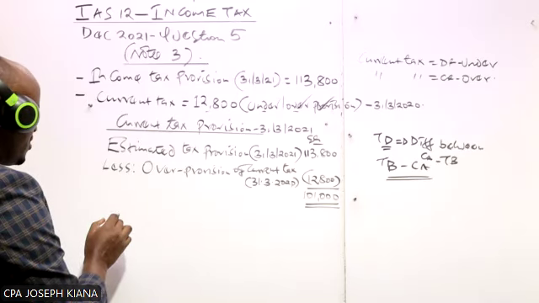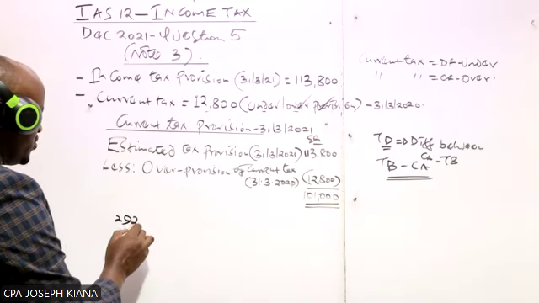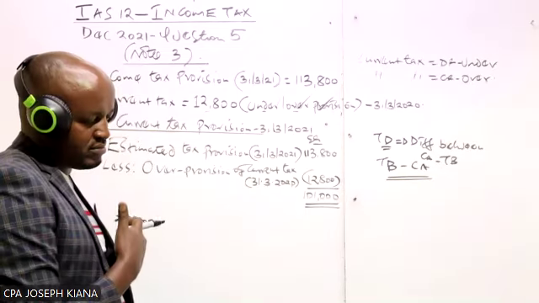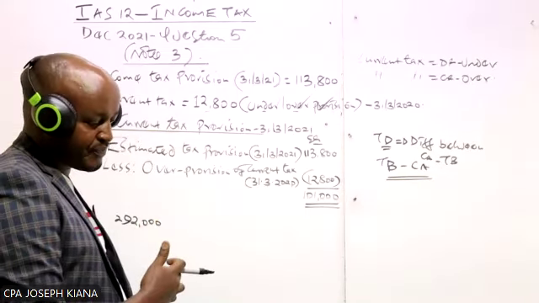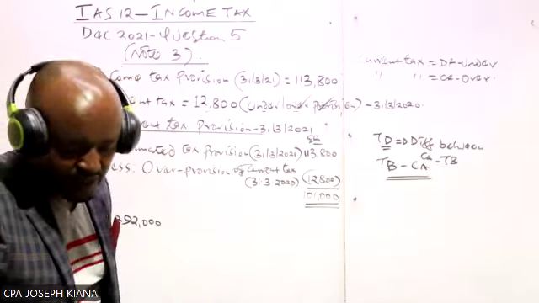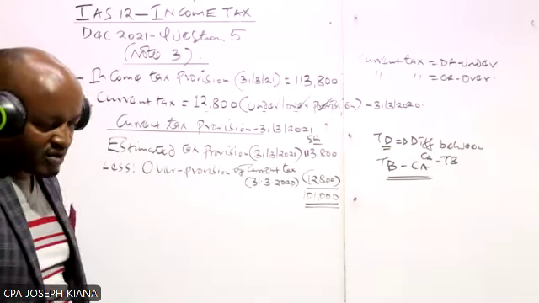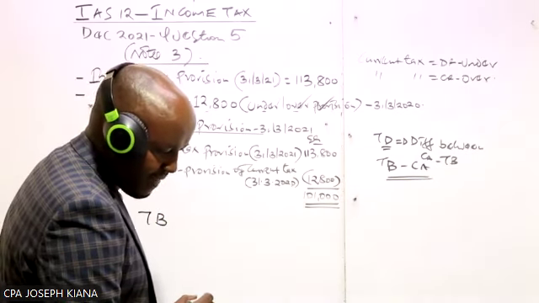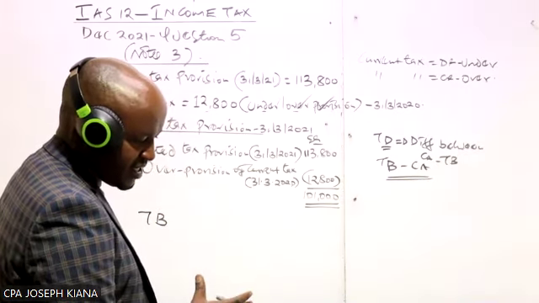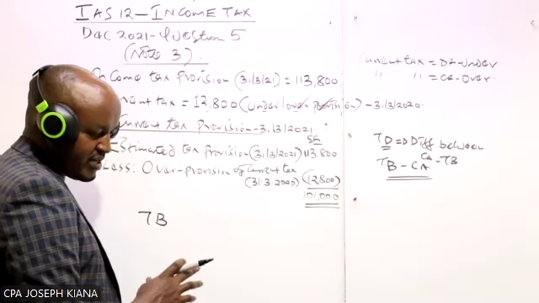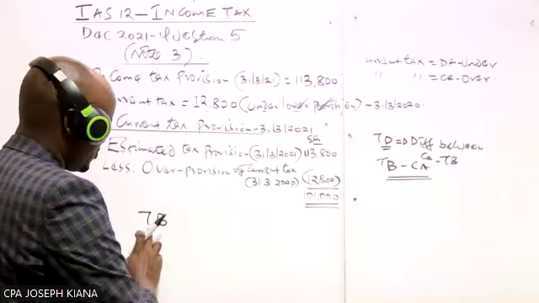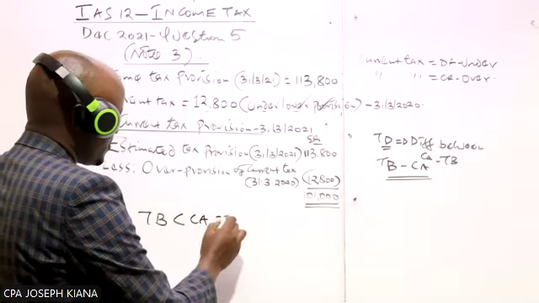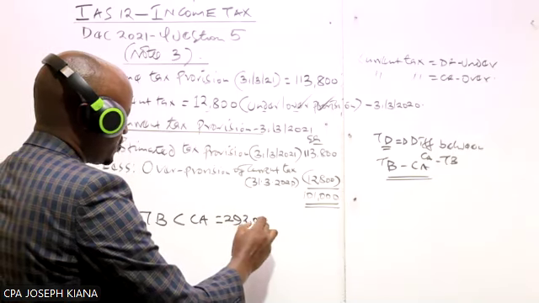First of all, we are given a figure of 292,000. We work with our figures in thousands of shillings, and we are told that at the end of the year the tax base of Babu Limited net asset was 292 million less than carrying amount, with an amount of 292,000.